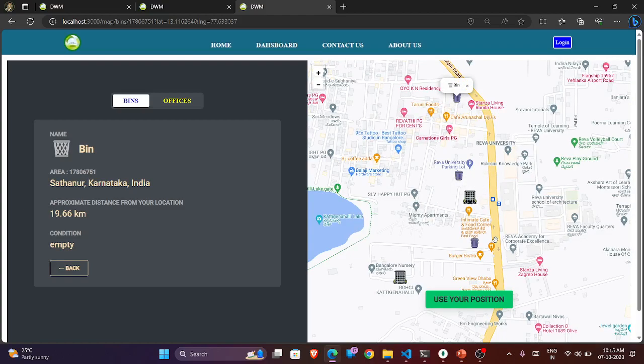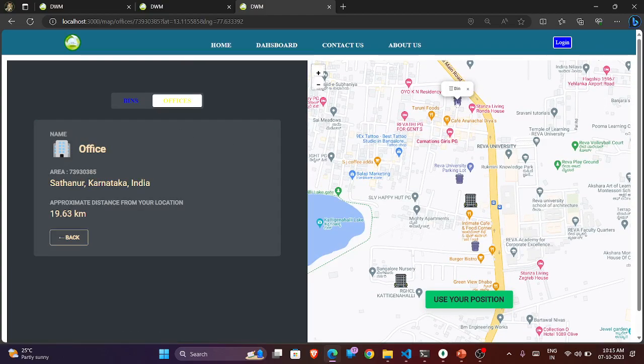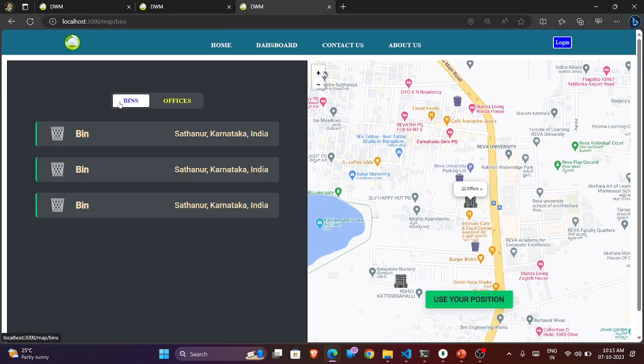Everything will be located, and we are able to see this. We can just open up the offices. This is a simple map which allows citizens and truck drivers to track the trash offices, and it also allows citizens to find the nearest offices to raise a complaint when workers are not responding to them.